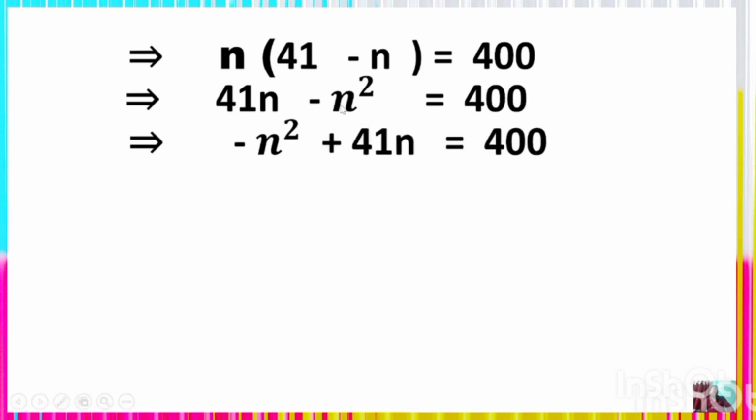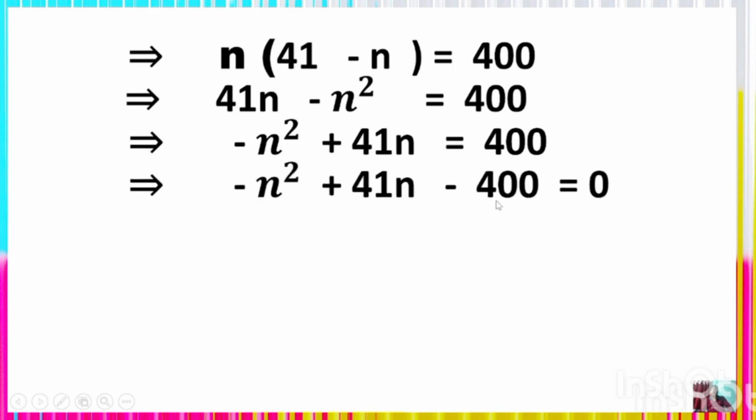Here is an arrangement: minus n square plus 41n, which is 400. Here 400 will be transposed from the left side to the right side, the sign will be changed, which is minus 400, is equal to 0. Thus minus n square plus 41n minus 400 is equal to 0.